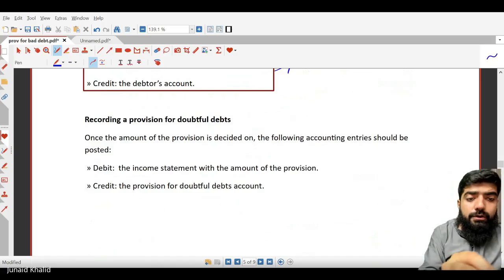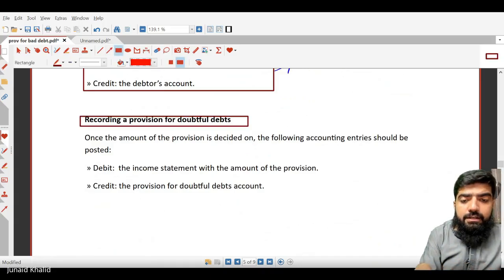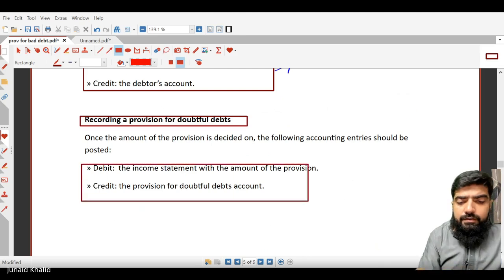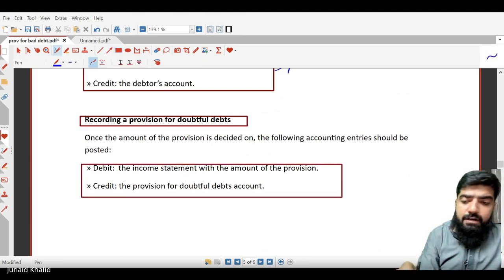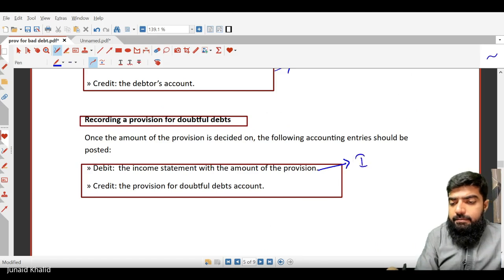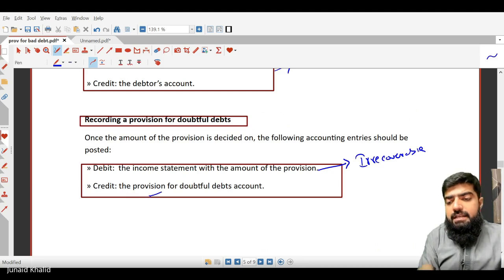Now how to record the provision for doubtful debt? Provision for doubtful debt is recorded with the entry that is income statement with the amount of provision. Irrecoverable debt will be debited and provision for doubtful debt is credited. Clear? Yes.